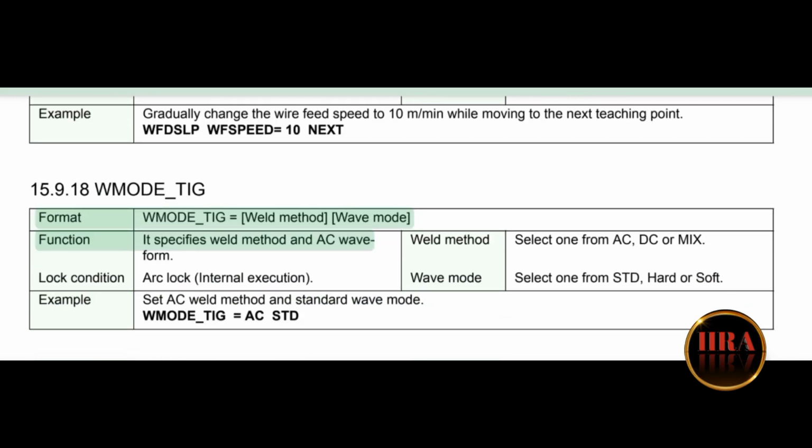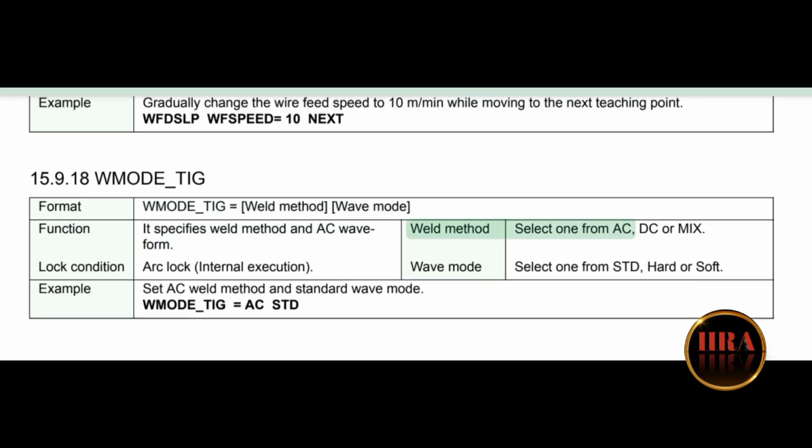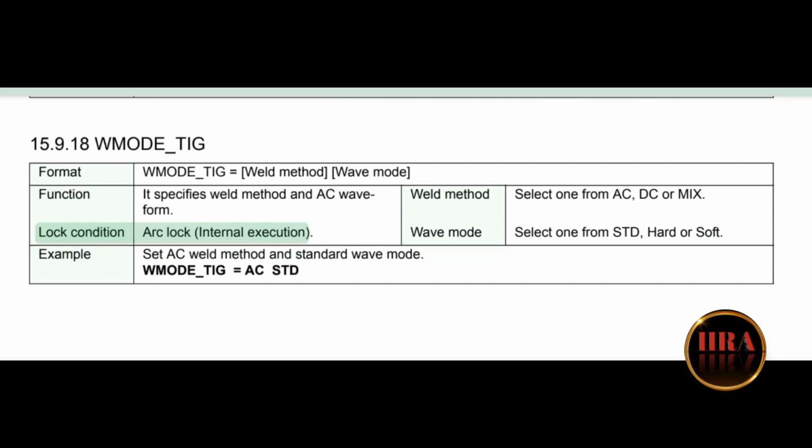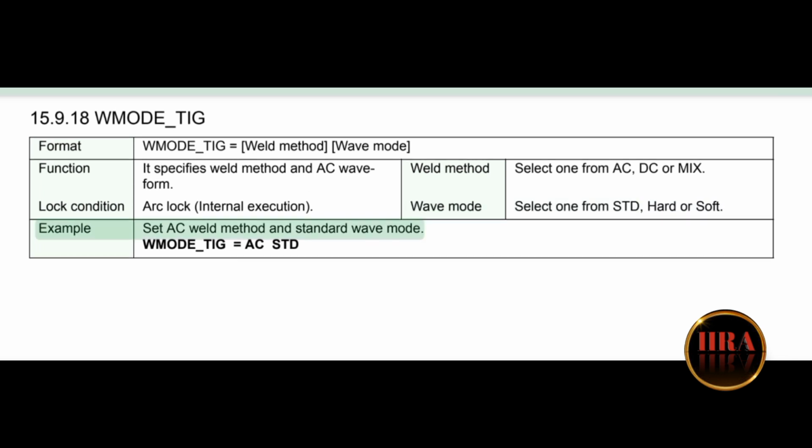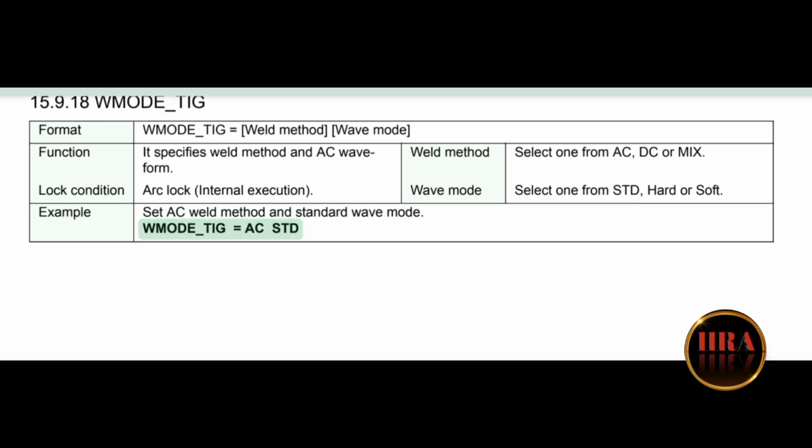Format: WMODE_TIG = weld method, wave mode. Function: it specifies weld method and AC wave. Weld method: select one from AC, DC or mix. Lock condition: arc lock, internal execution. Wave mode: select one from STD, hard or soft. Example: set AC weld method and standard wave mode. WMODE_TIG = AC STD.